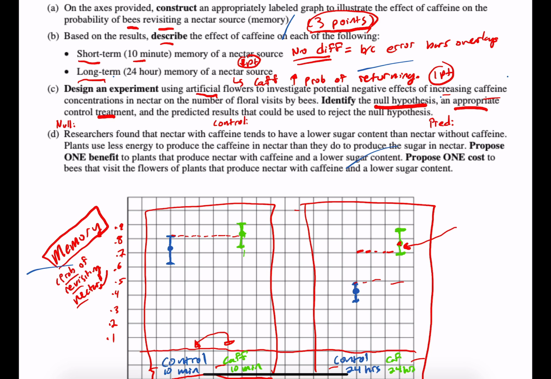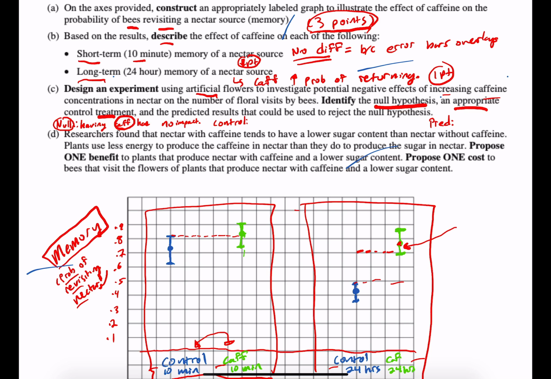So in this case, the null hypothesis, again, how to write a good null. It's basically stating whatever your variable is has no impact. So you would say having caffeine has no impact. So increasing caffeine is going to have no impact on if they're going to revisit. So again, I'll just circle the caffeine is your variable.